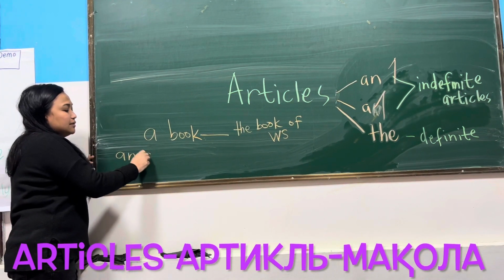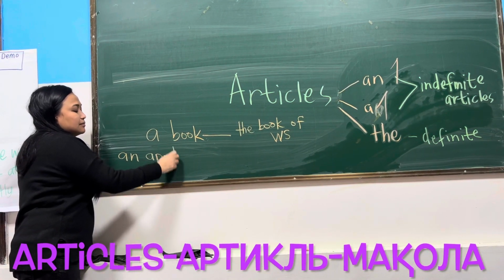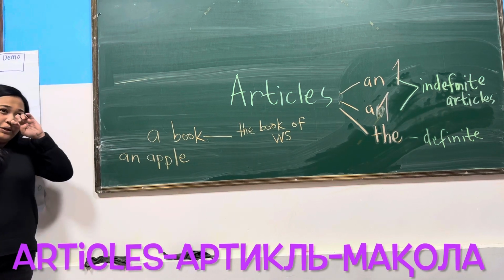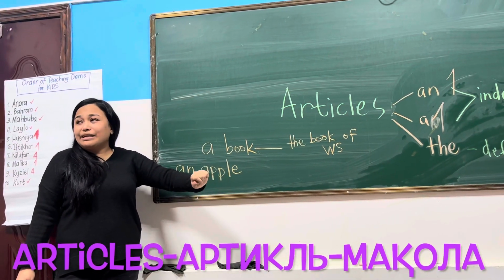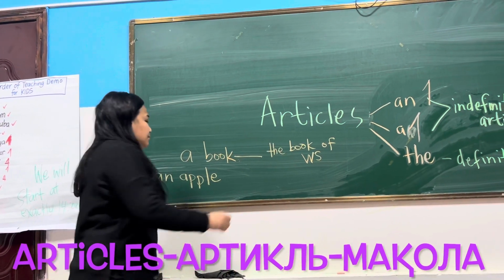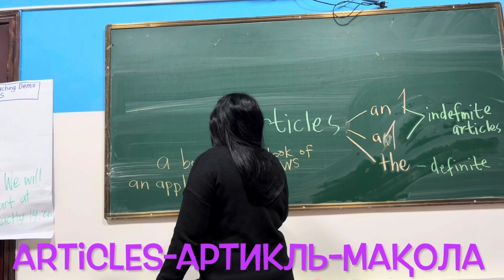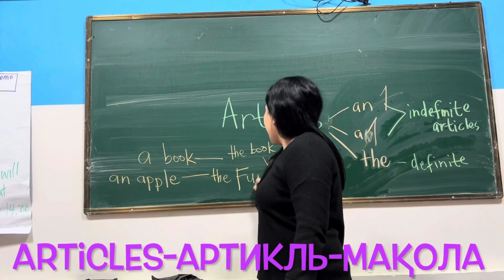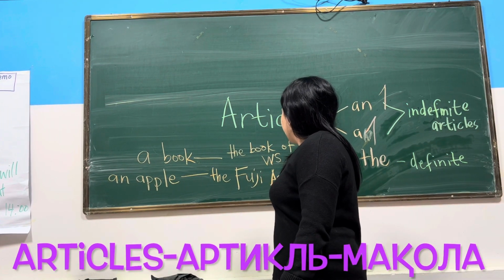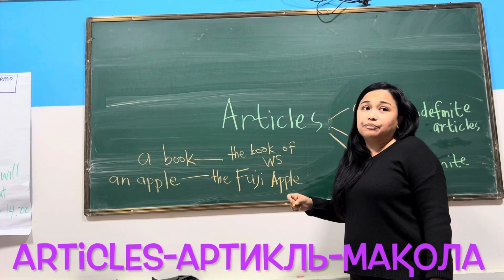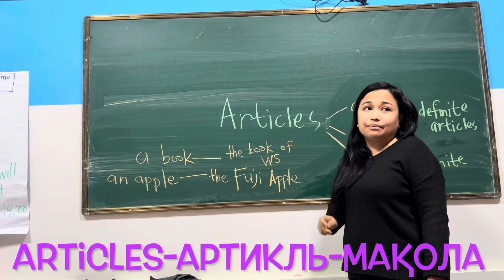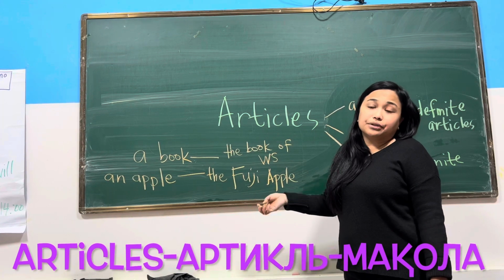An apple. Do we know what color of apple it is? No. From which country is it? No. The Fuji apple. Here, we exactly know what kind of apple this is. It's the Fuji apple, my mom's favorite kind of apple.